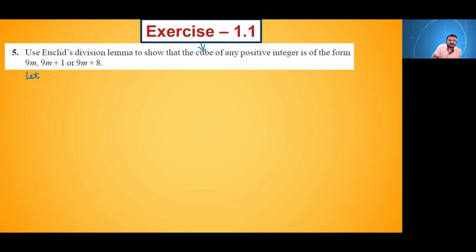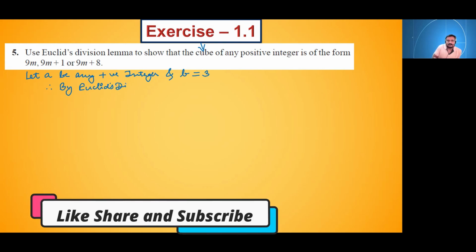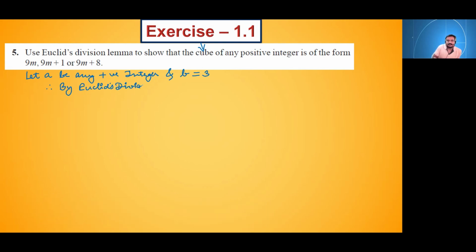So let A be any positive integer and B is equal to 3. Therefore, by Euclid's division lemma, what can we write?